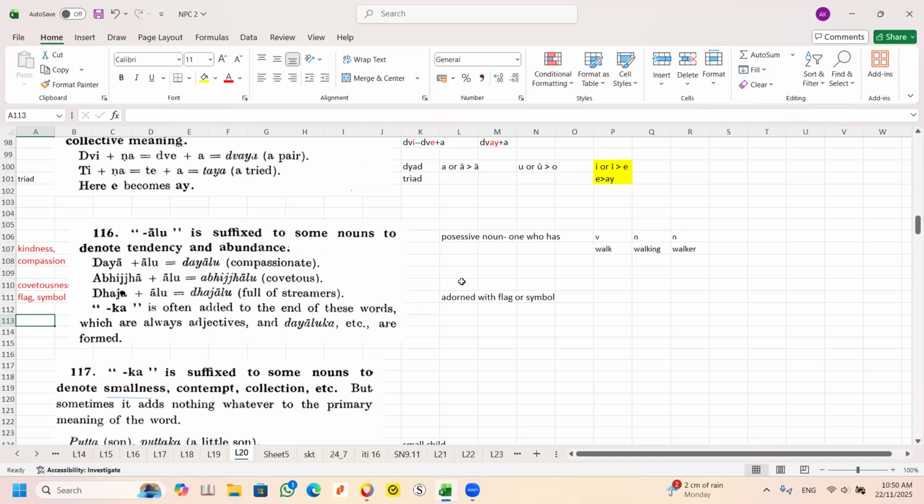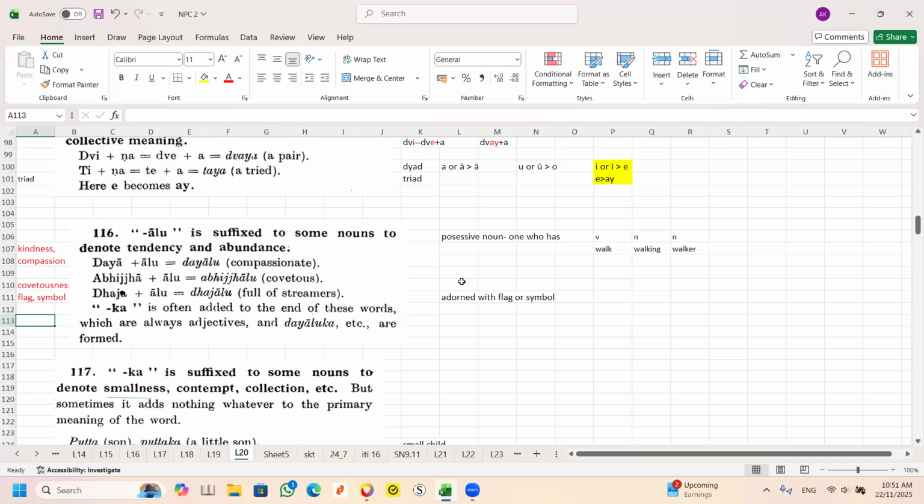In simple English, some people don't know the meaning of covetousness. It means you see he has such a big house and so many cars, and you think how nice if it were mine. This is called covetousness. It is a very fine type of greed.